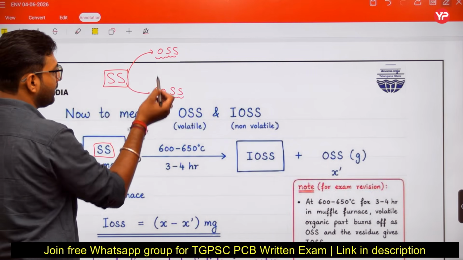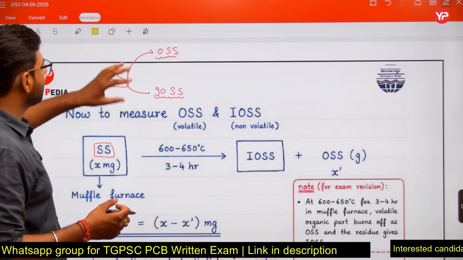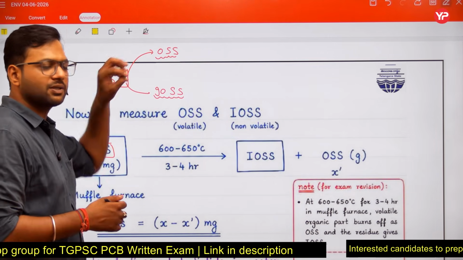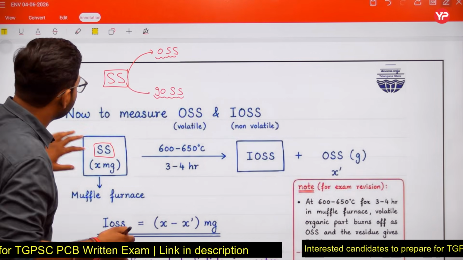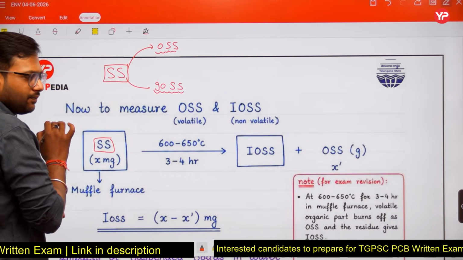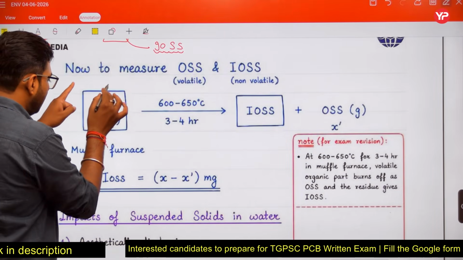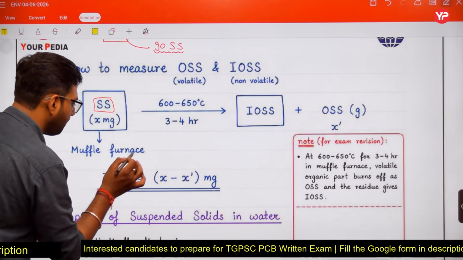Now what is the amount of organic suspended solids? What is the amount of inorganic suspended solids? So in that case, what we do, now this suspended solid is taken into a device that is named as muffle furnace.